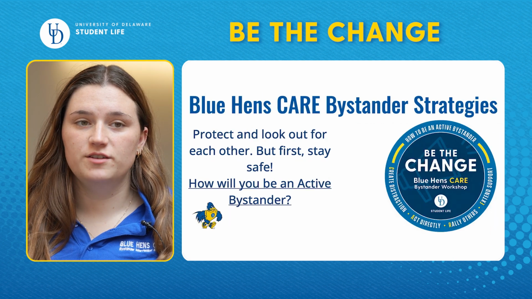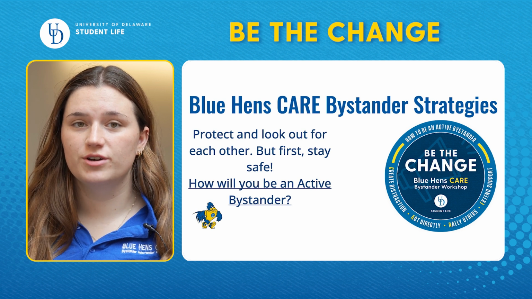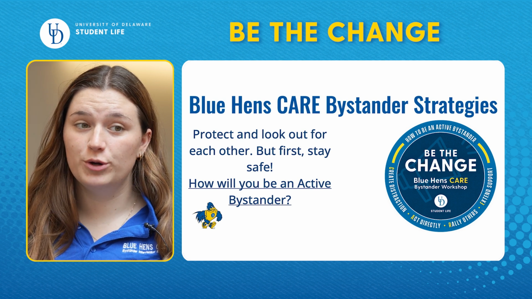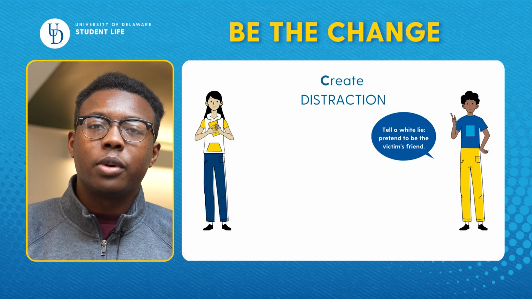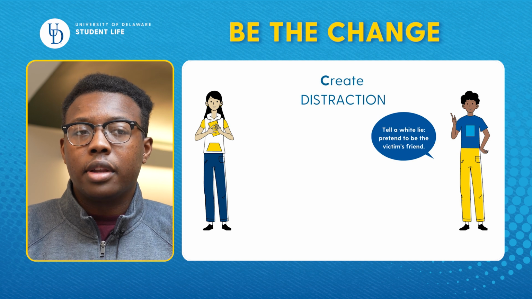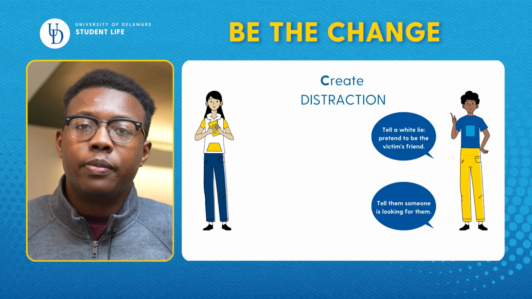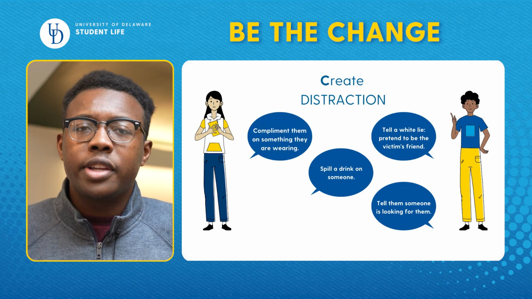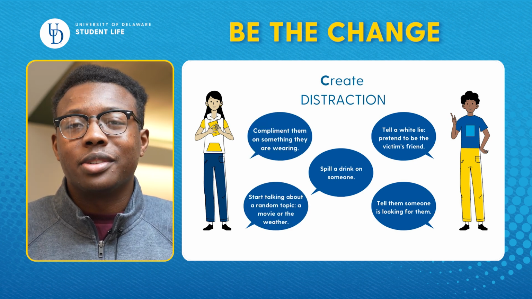To help remember active bystander strategies, we use the acronym CARE. First, it is important to make sure it is safe for you to intervene. Never put your own safety at risk in order to help another. The C in CARE stands for create a distraction. This is a time when it's okay to make something up, like pretending to know the person. Tell them, hey, I think the RA is looking for you. Spill a drink. Or even just compliment something they're wearing. Anything to get the person out of the situation.